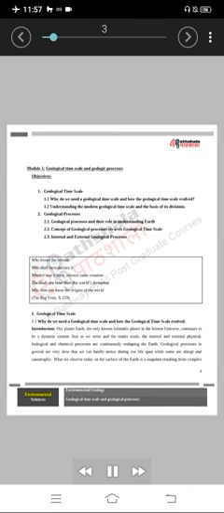Environmental geology. Module 1. Geological timescale and geologic processes objectives.